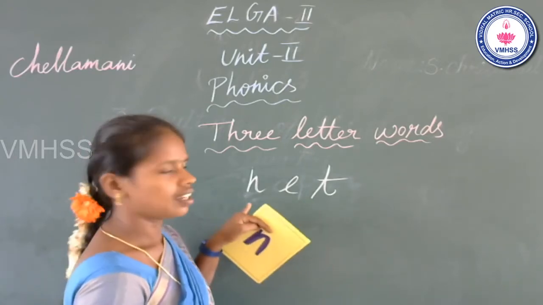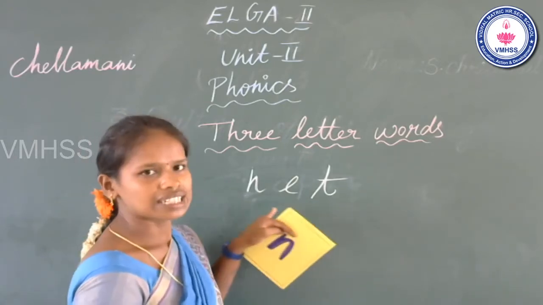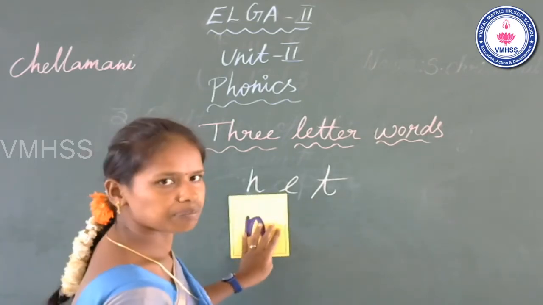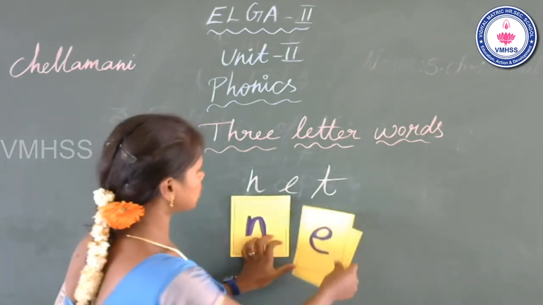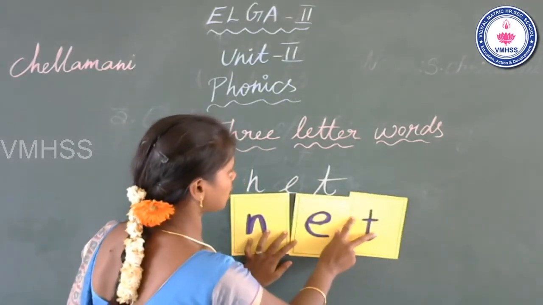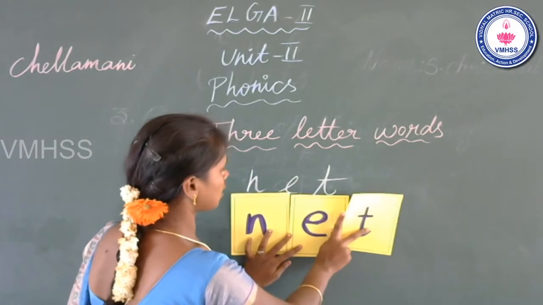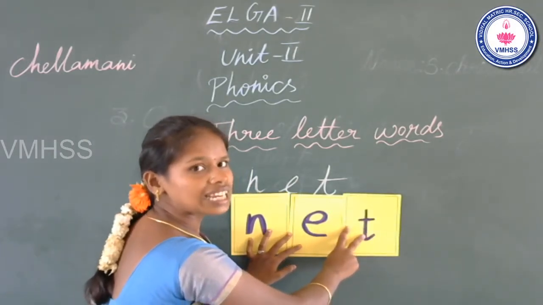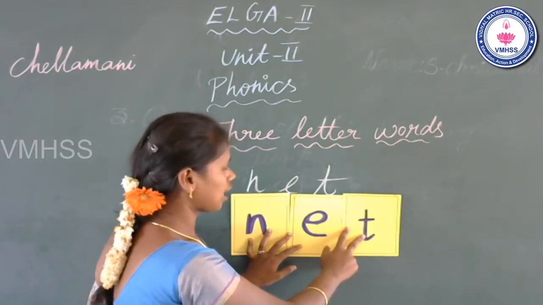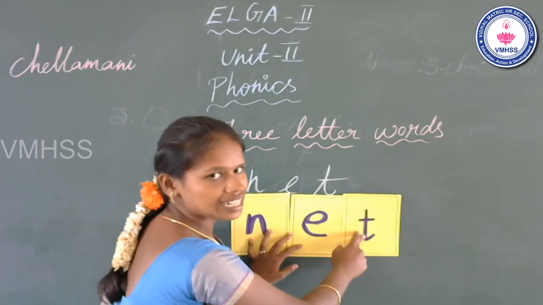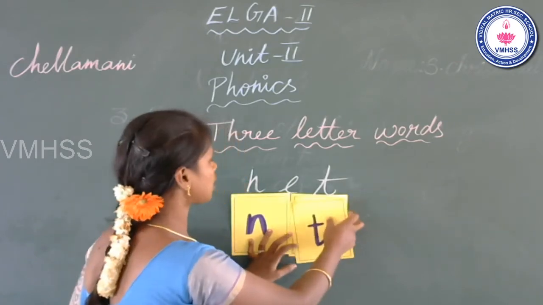Net. Beginning sound N, middle sound E, end sound T. Net. What is the word? Net. Okay, now go to the next word.